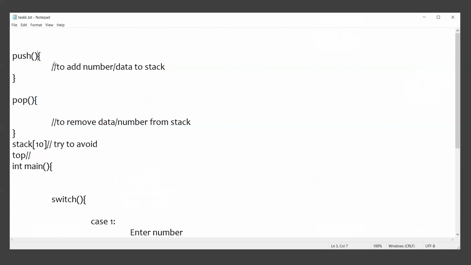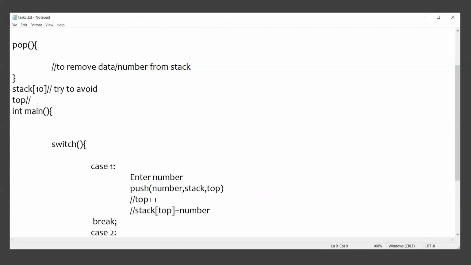Whatever you have to do in the stack, like inserting or pushing a number into the stack, that entire operation should be handled by the push function, and removing a number from the stack should be handled by the pop function. Make sure that the stack and the top variable are not declared as global entities. These two things must be declared inside the main method.